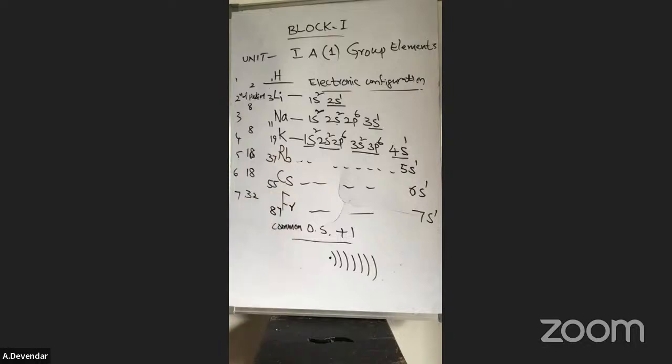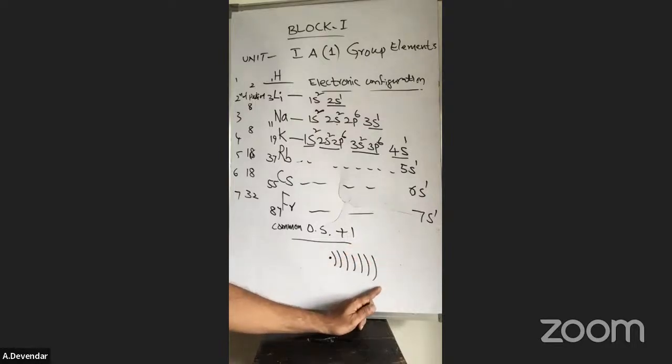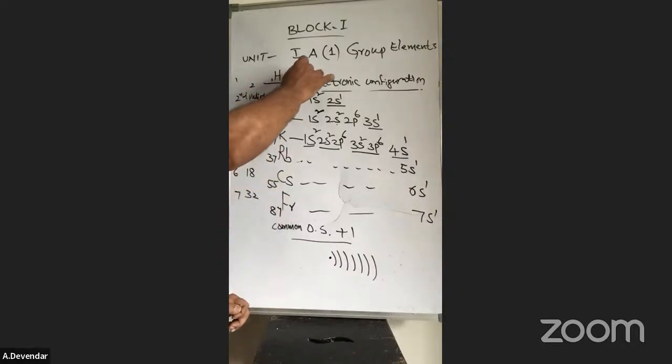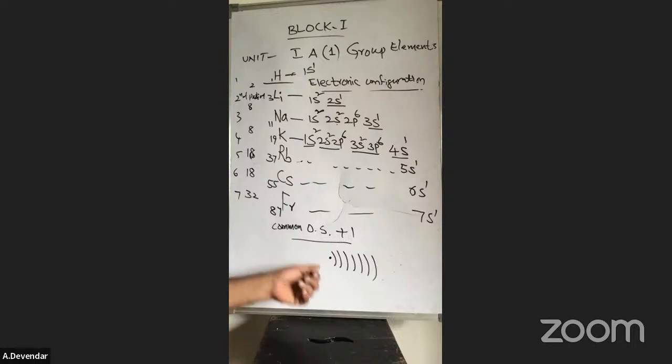Are you following? Why? Because the number of shells increases. So the distance between the nucleus and the outermost shell is very far for francium, but nearer for lithium, and very near for hydrogen. Hydrogen is in the first shell only. Why? Because it is 1s1 only. The electronic configuration is 1s1. So the size increases in the group from top to bottom because the number of shells increases.